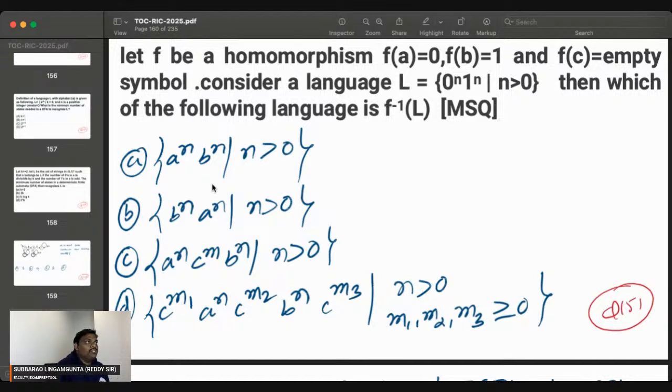Reddy sir, I have this doubt. You ask me, I will help. Let me know if anyone has any objection. Sir, I have this problem. Sir, I have that problem.